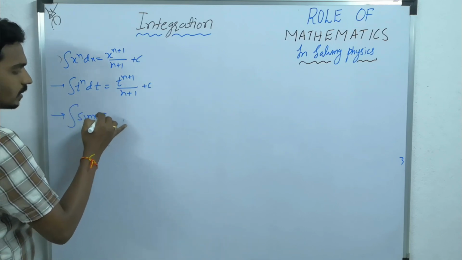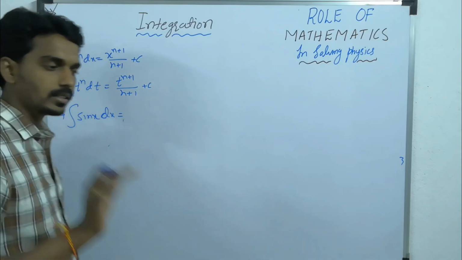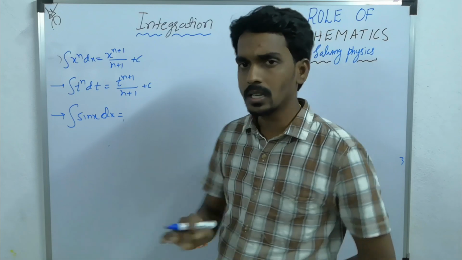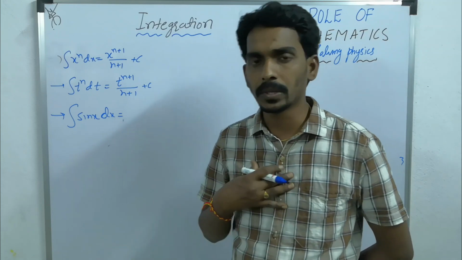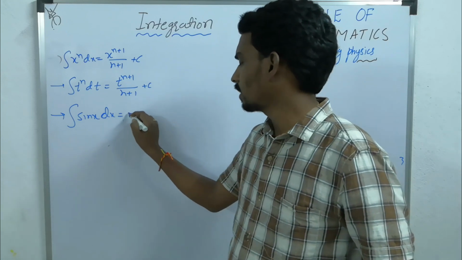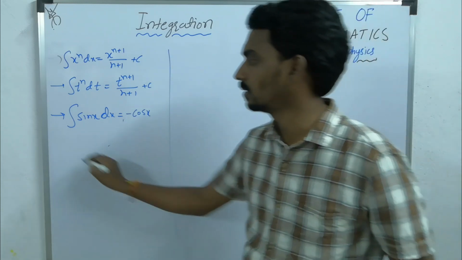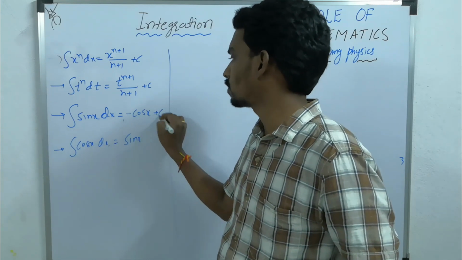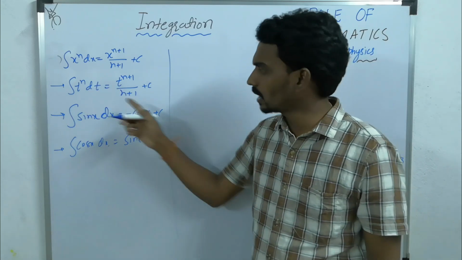Now, integration sin x dx. Integration of trigonometric functions, mainly sine and cos. 99% we get sine and cos only. That's why I am giving sine and cos only. Remaining things also, if you wish, you can remember. But in my opinion, 99% you will get only sine and cos. So integration of sine x is minus cos x and integration of cos x is sin x. Of course, we will take plus c, because here we are not specifying the limits.